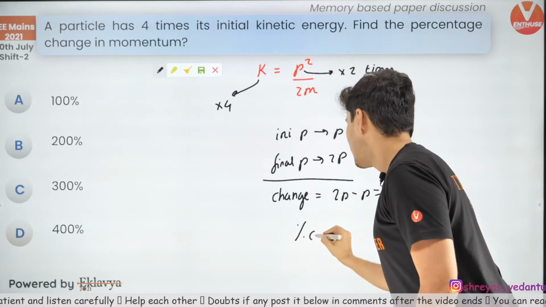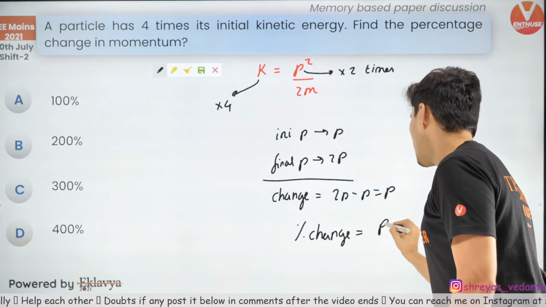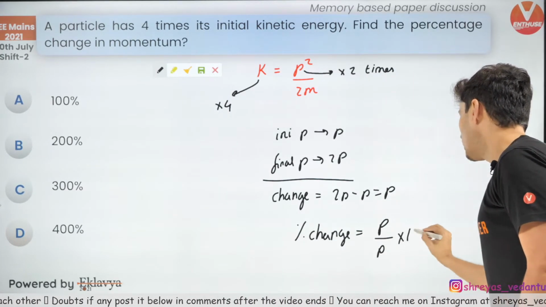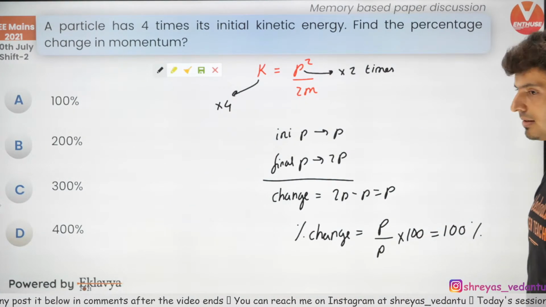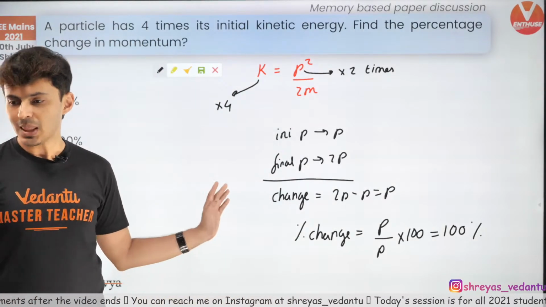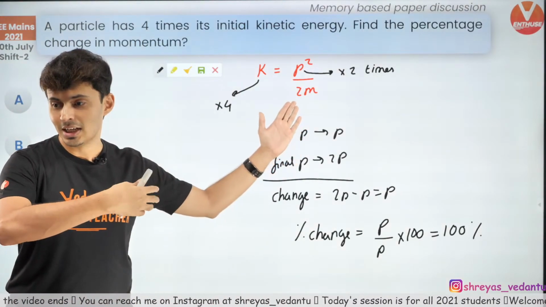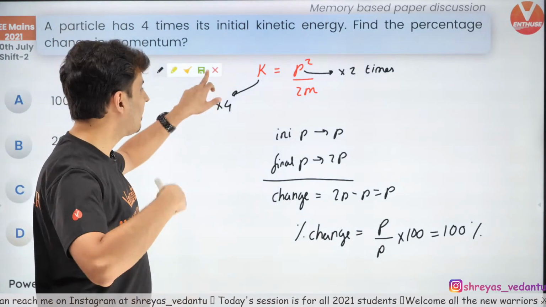So therefore, percentage change will be the change upon original into 100, which is 100%. That is the answer. Very, very easy. In fact, we have done this kind of question before.